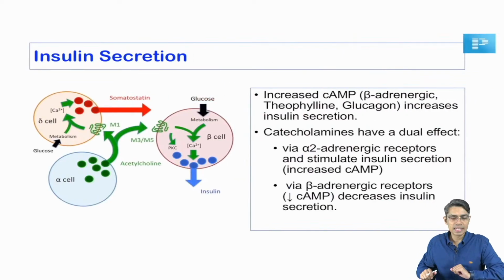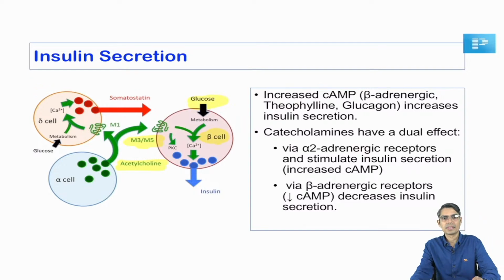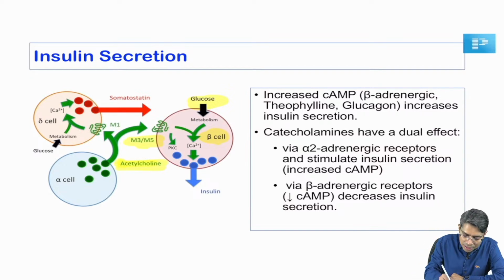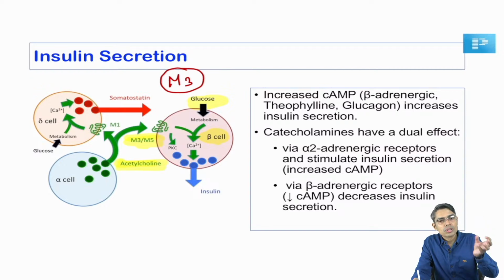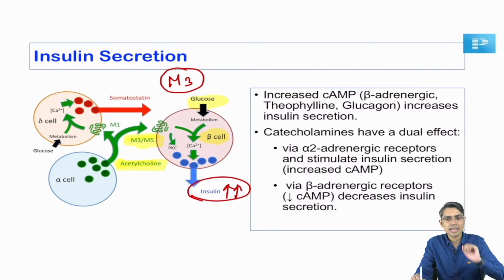So, look at what is said in Ganong. Acetylcholine, look at here. Acetylcholine acts on the M3 and M5 receptors on the beta cell of the pancreas. Acetylcholine is released from the nearby alpha cell. Although that is for glucagon, here the alpha cell can also release a certain amount of acetylcholine. That acetylcholine is going to act on the beta cell. So, try to remember the beta cell receptor which is going to be stimulated, mainly M3. So, acetylcholine is going to stimulate the M3 receptor and insulin secretion is going to be enhanced by acetylcholine.